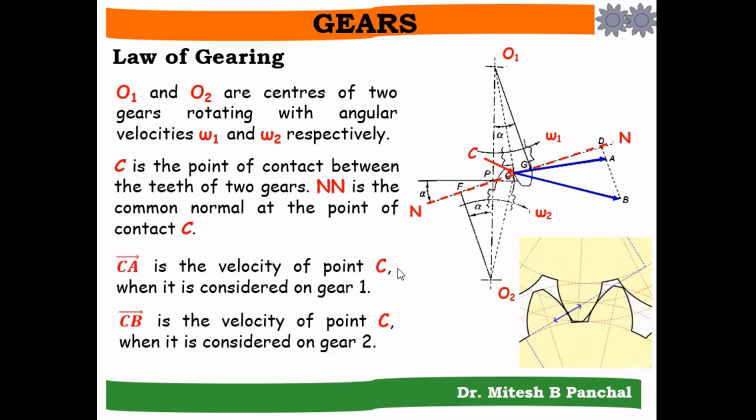Here point C is considered on gear 1 as well as on gear 2 because it's the contact point of two teeth of the different gears. So vector CA represents the velocity of the point C on gear 1, while vector CB represents the velocity of point C on gear 2.